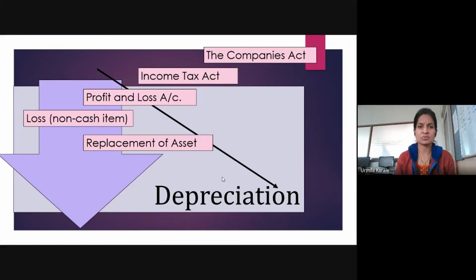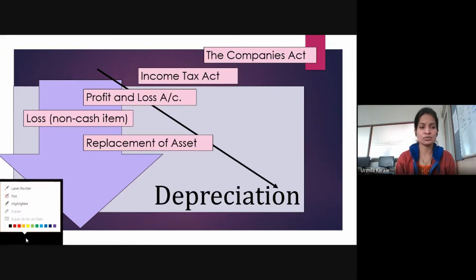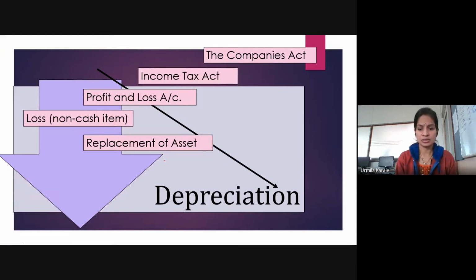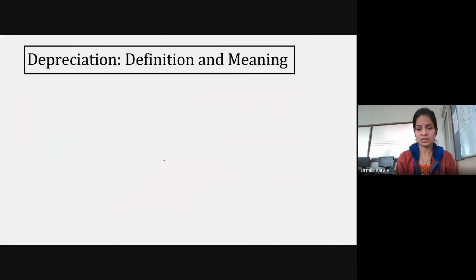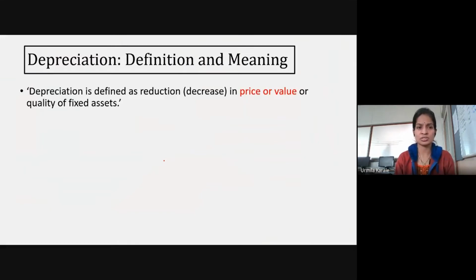Where we charge it, basically, we show it in the profit and loss account, and it is a loss but you are not spending anything in cash form. That's the reason why it is also called a non-cash expense. Basically what we are doing is creating a provision for replacement of the asset using this particular mode. Okay, so let us check first the definition of depreciation.